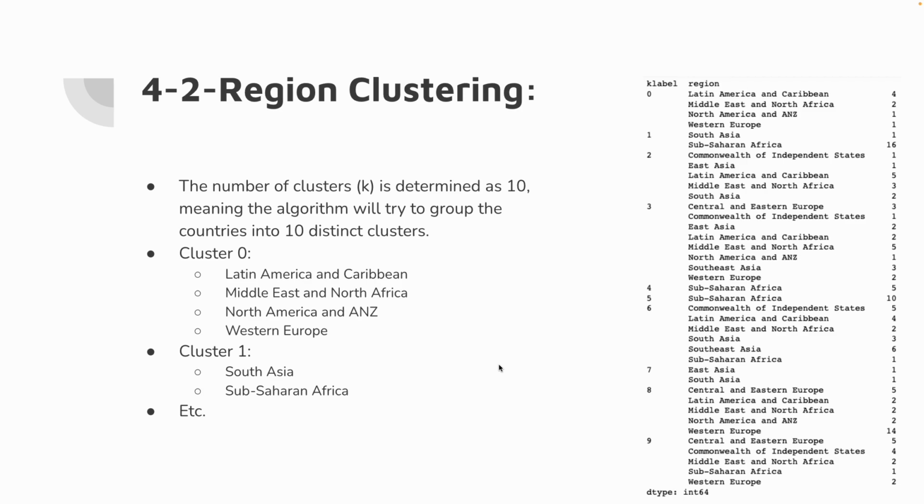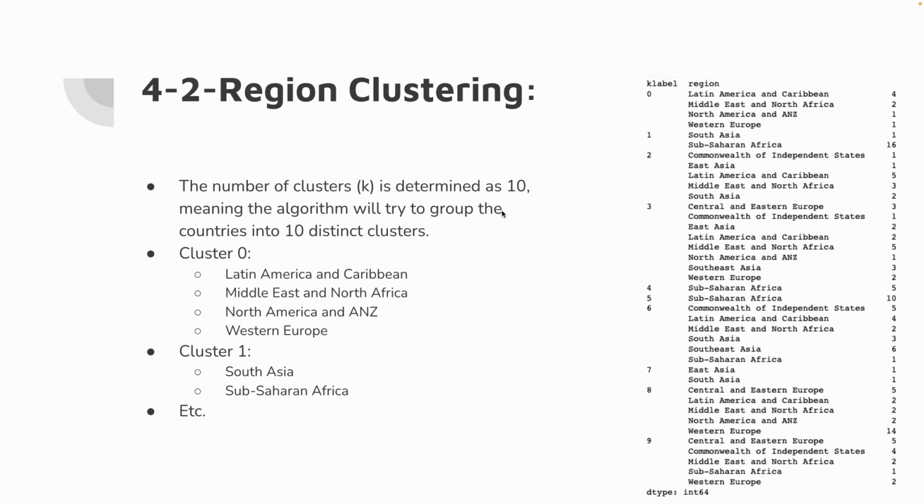Region clustering. As you can see on the right side, the labels 0 to 9 are the clusters, and then the regions of the clusters are mentioned here.